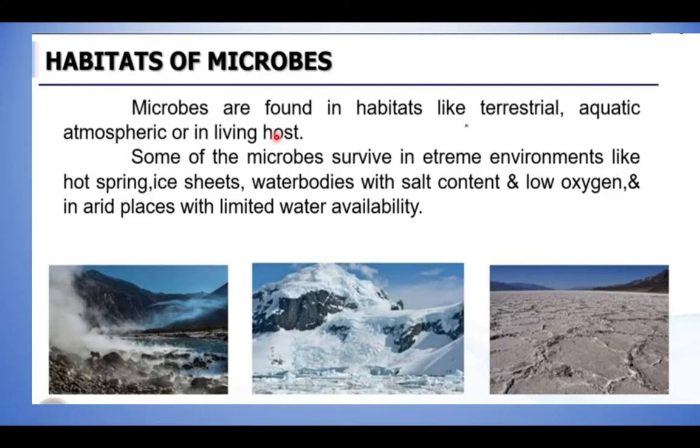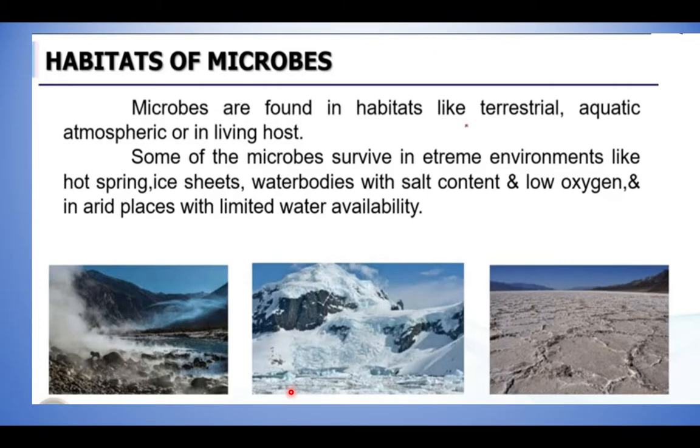So in this way, these microbes are present everywhere. Right? Some of the microbes survive in extreme environments like hot springs, ice sheets, water bodies with salt content and low oxygen, and in arid places with limited water availability.